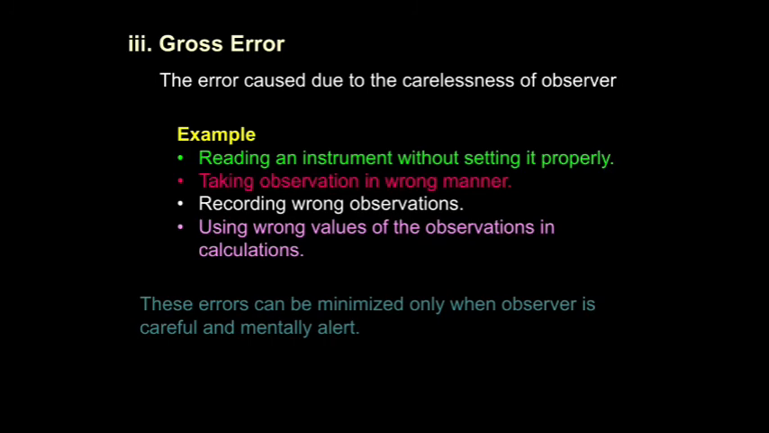Next one, taking observation in a wrong manner. And the third one, recording wrong observation. And the last one, using wrong values of the observation in the calculation part. Okay, so these four are examples of gross error. So errors in measurement, you can see three types: one is systematic error, second is random error, and the last one is gross error. Okay, that's all. Next we can see minimizing experimental error.